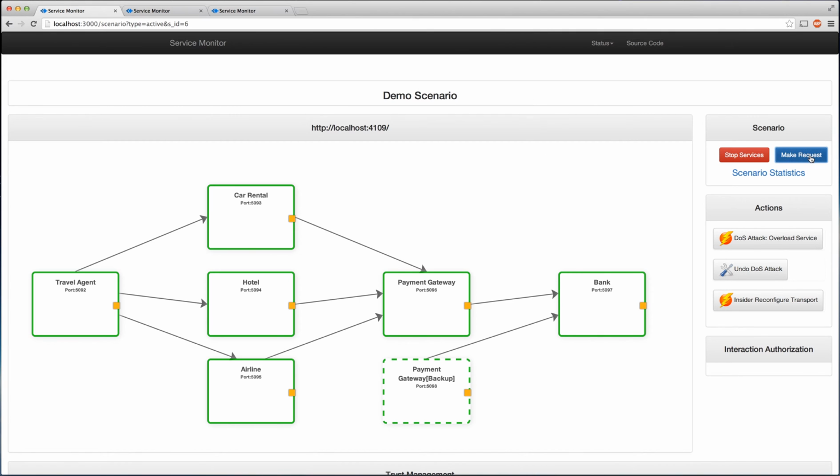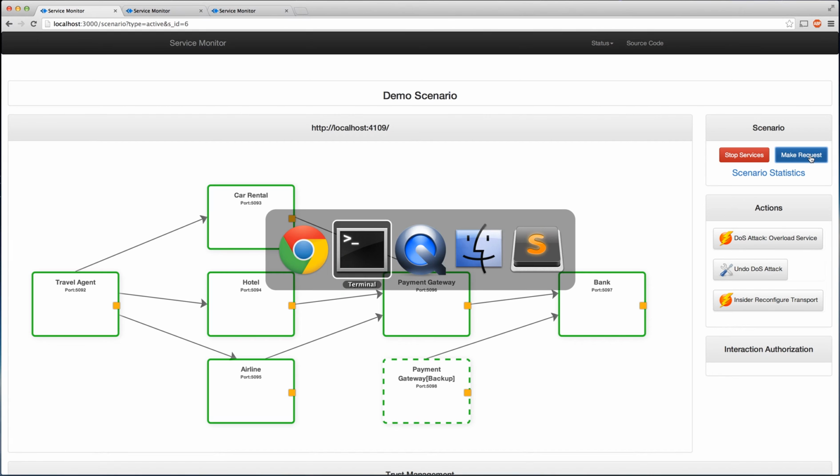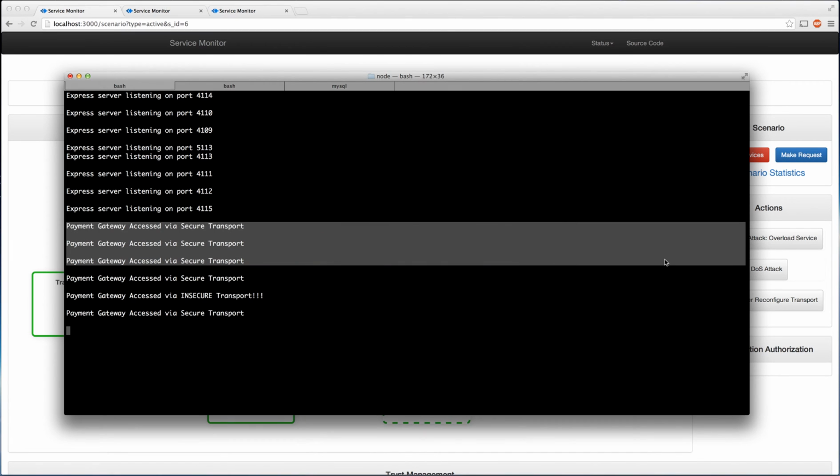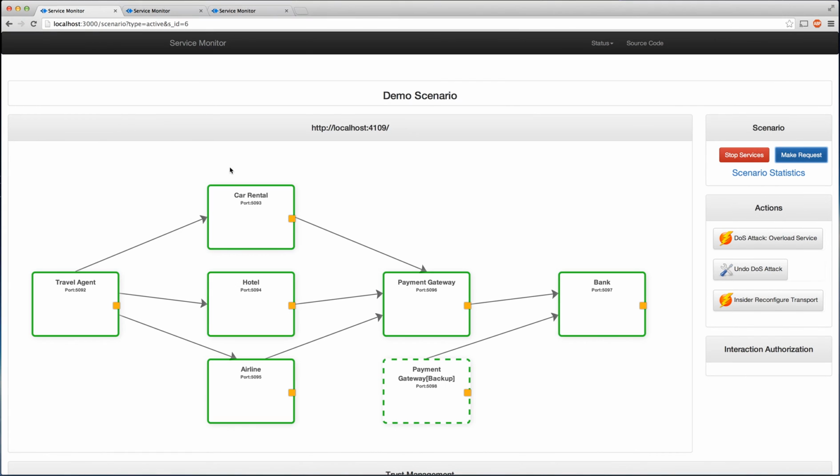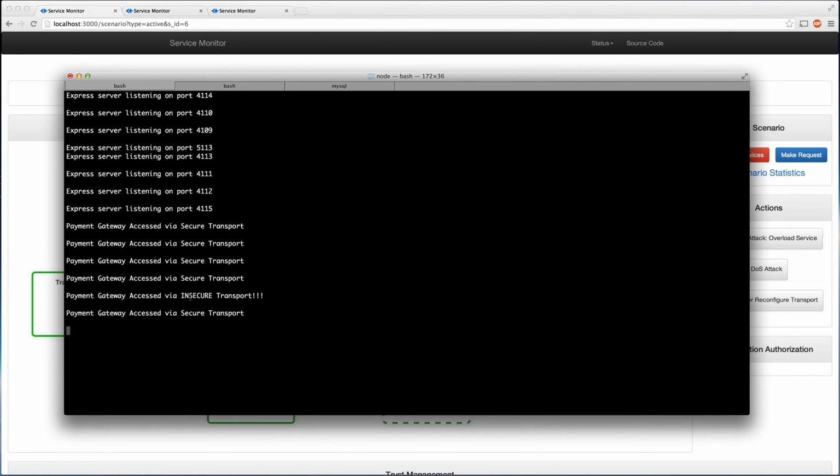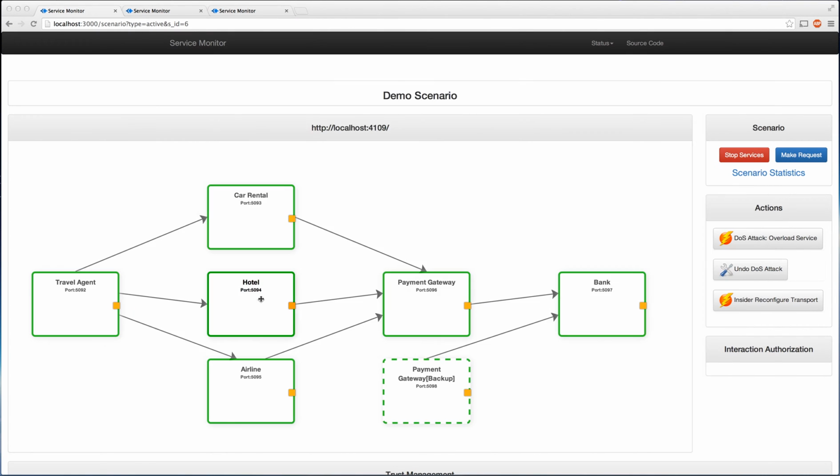request without enabling any interaction authorization policies, you will see that the payment gateway was accessed via secure transport as before by car rental, but by hotel it says payment gateway was accessed via an insecure transport.